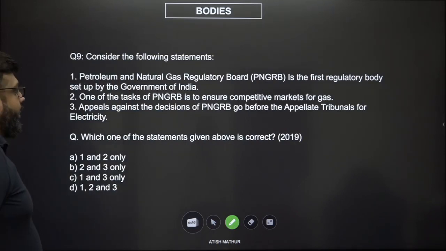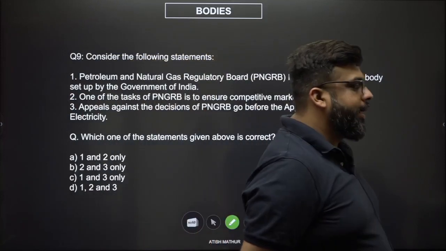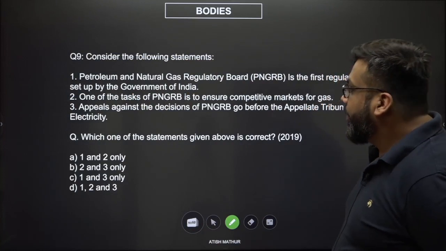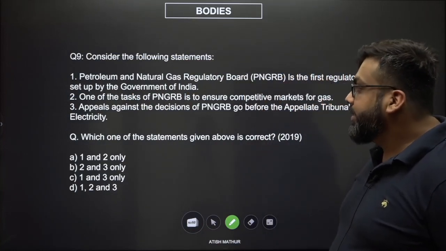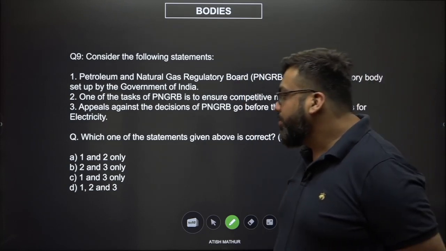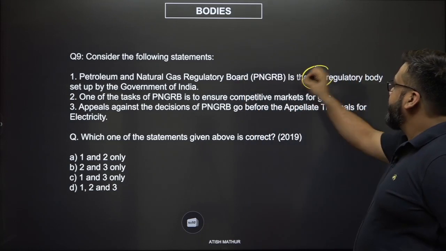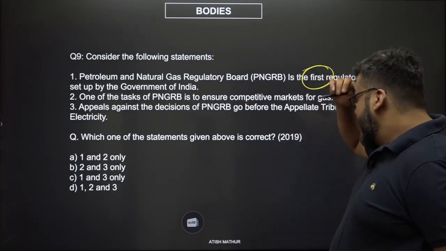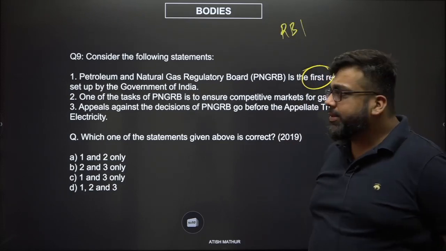Okay. Now, most of us will have no clue about what the regulatory board does. Let us see the options. We've got 1 in 3 options, we've got 2 in 3 options, and we've got 3 in 3 options. So option combinations might not work. It is the first regulatory body set up by the Government of India. Isn't RBI also a regulatory body? It regulates the banks.